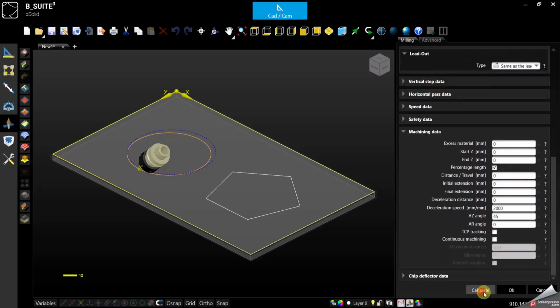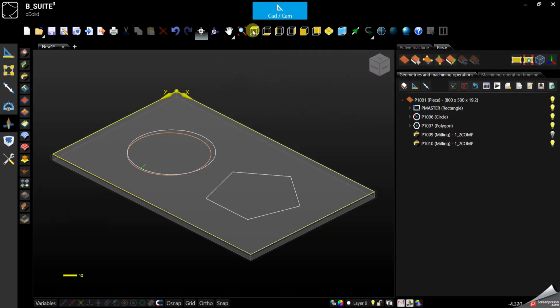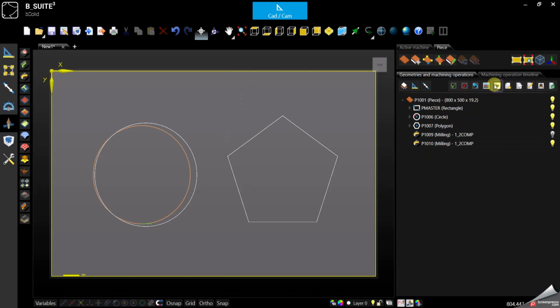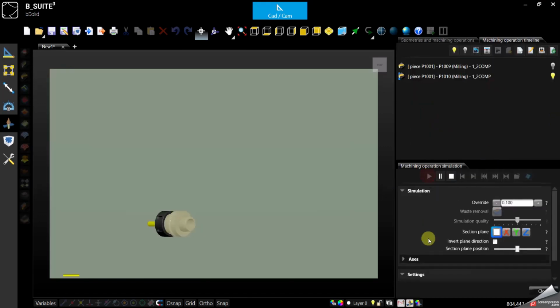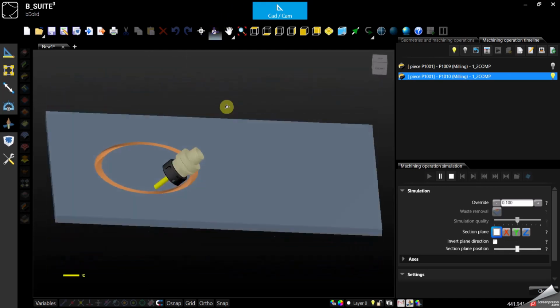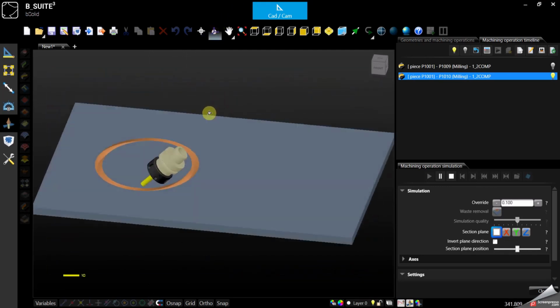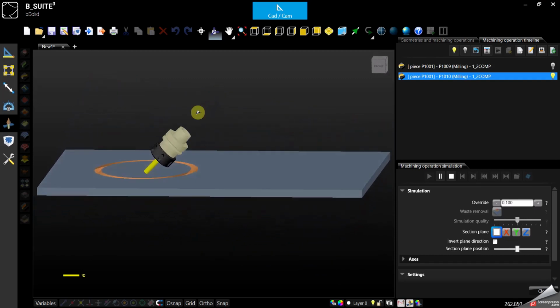But let's look at the simulation to see what it does. It will stay oriented in the same direction, just with a 45 degree angle. So this is what I will get.